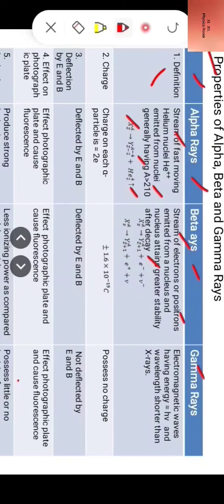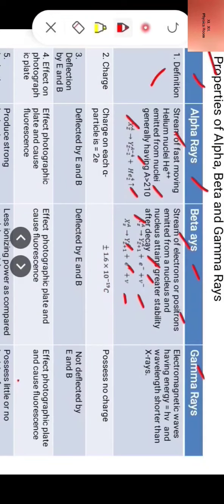For example, X(A,Z), when it emits an electron, becomes Y(A,Z+1) with emission of an antineutrino, and when it emits a positron, then X(A,Z) becomes Y(A,Z-1) plus a neutrino.